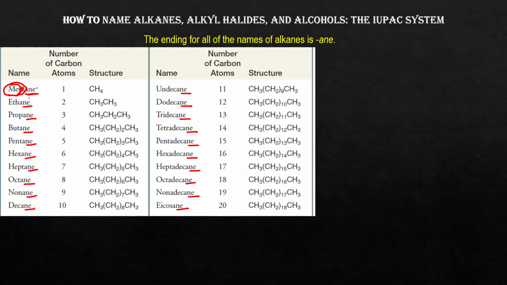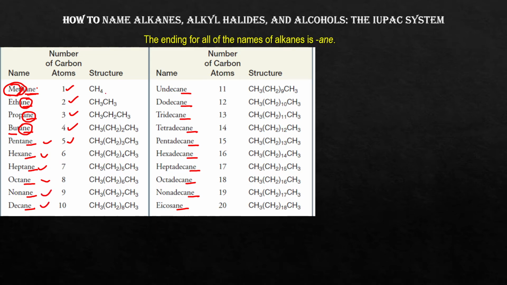This "ane" part is common everywhere, and the first part varies according to the number of carbon atoms. If there is only one carbon atom, we call it methane. Two carbon atoms, ethane. Three carbon atoms, propane. Four carbon atoms, butane. For 5, pentane; 6, hexane; 7, heptane; 8, octane; 9, nonane; and 10, decane.